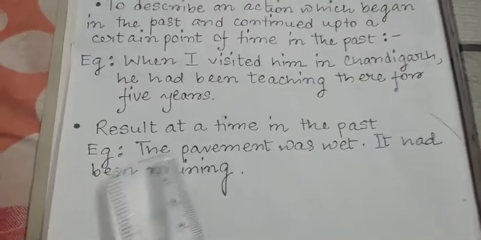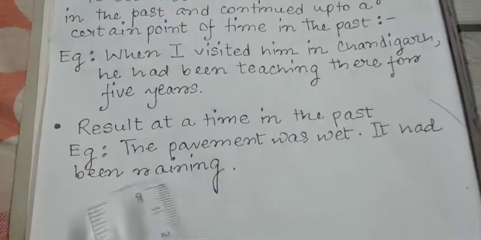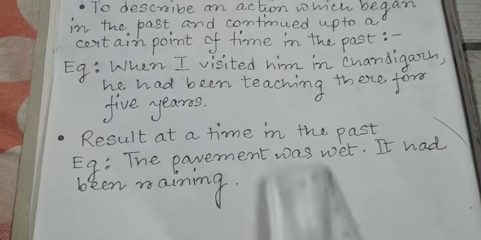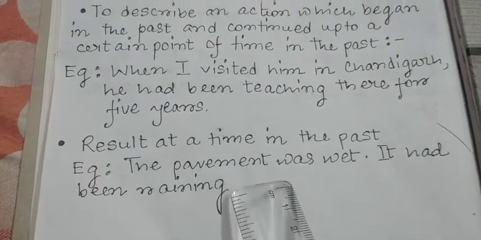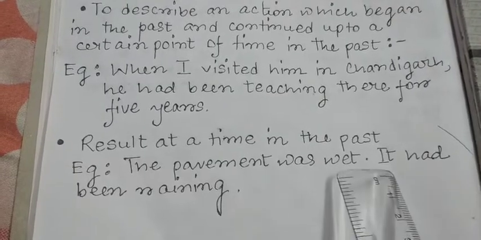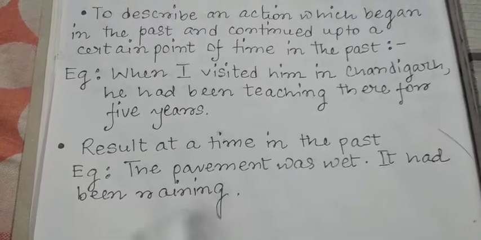Next, it shows result at a time in the past. For example, the pavement was wet. It had been raining. Now the pavement was wet, it is in simple past tense. Now the next, why was it wet? The reason was it had been raining.